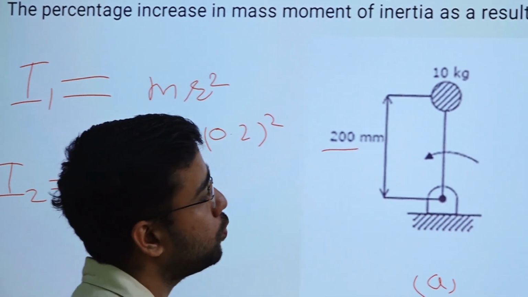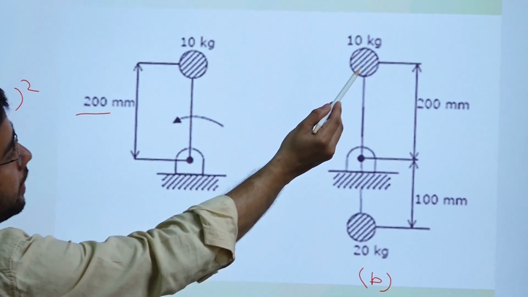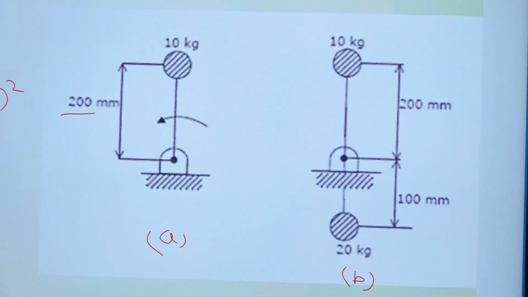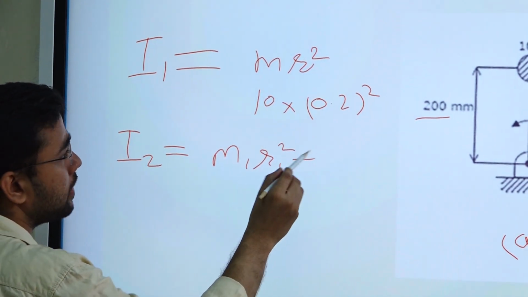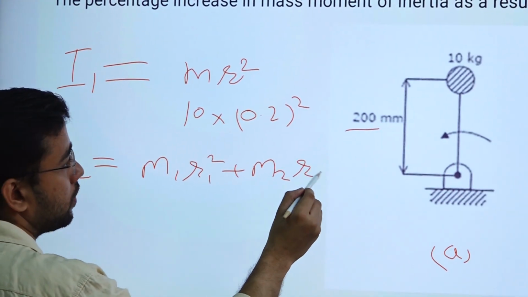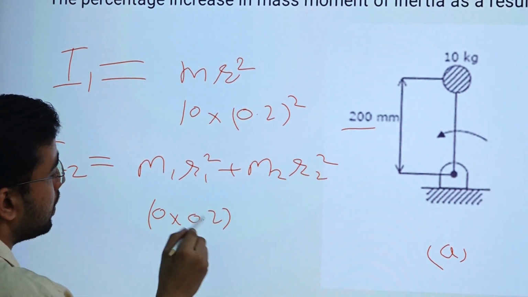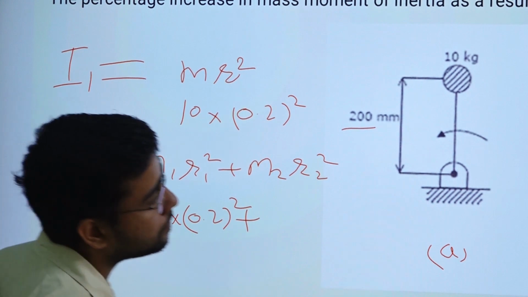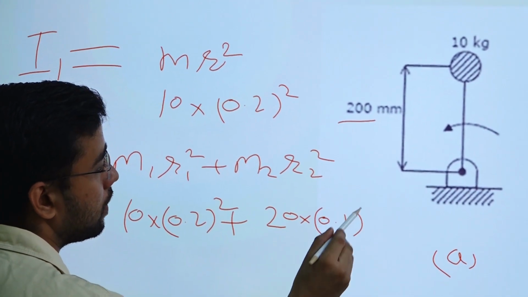I2 will be the mass moment of inertia of B, right? Here we have two masses, 10 kilogram and 20 kilogram. So total m1 r1 square plus m2 r2 square. That is 10 into 0.2 square plus 20 kilogram into 0.1 square.